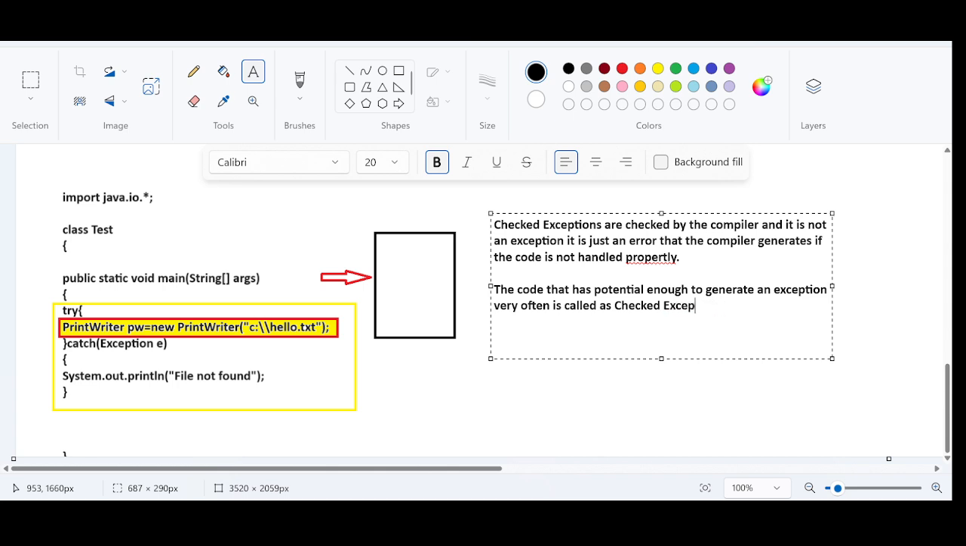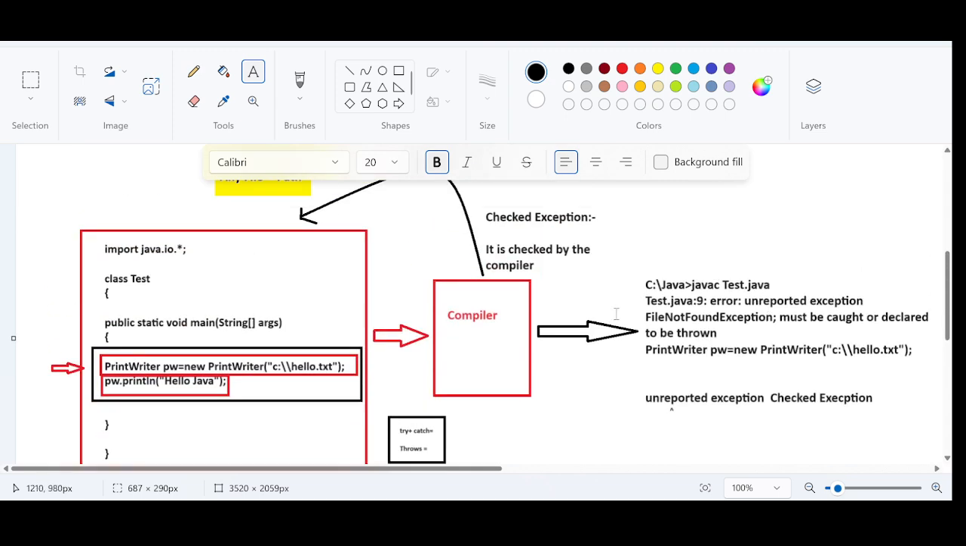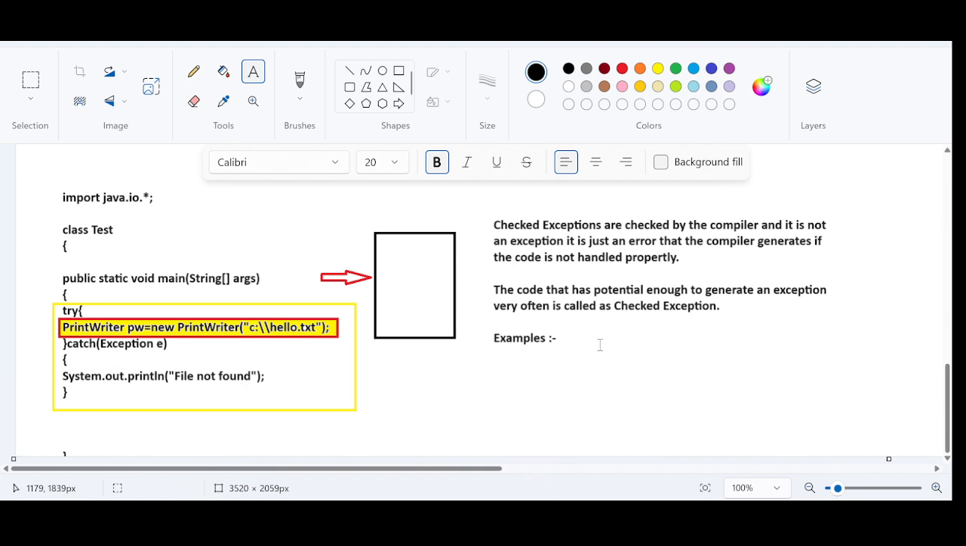So in real time, what are the other checked exceptions? Examples: we have just seen one example, which is file not found exception. If you want to give an example, you can say file not found exception is one of the examples of the checked exception.